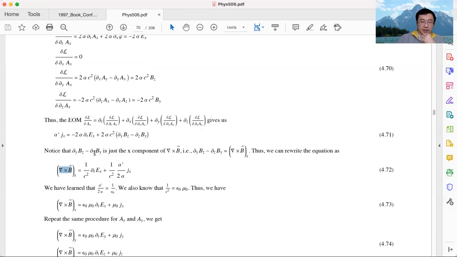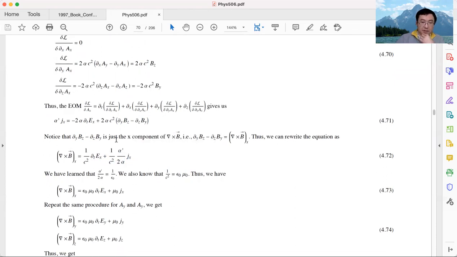Okay, that's this term. And the other two terms, the E term and the J term, are just these two. We move this E to the other side and divide every term by 12. This is what we have. So that's the equation of motion for A_x.